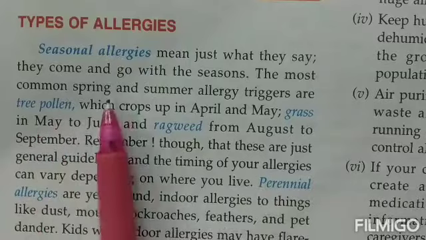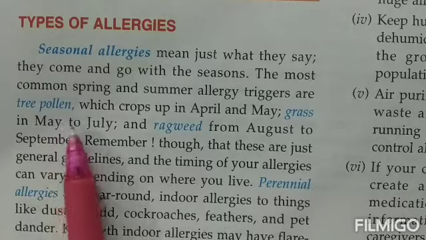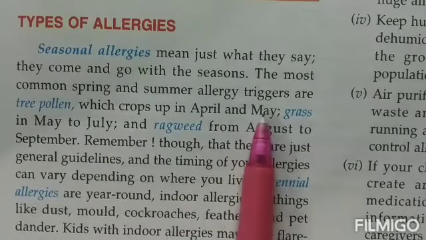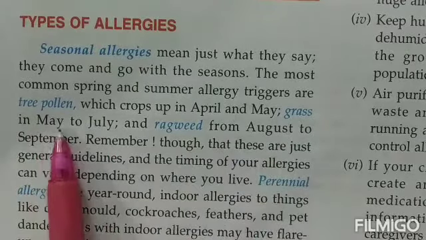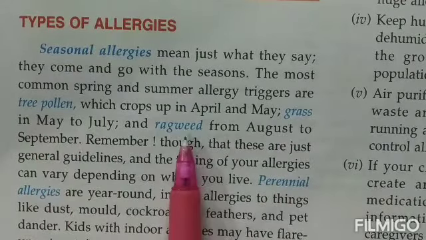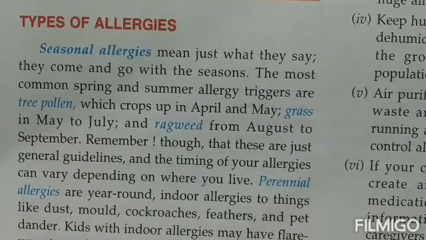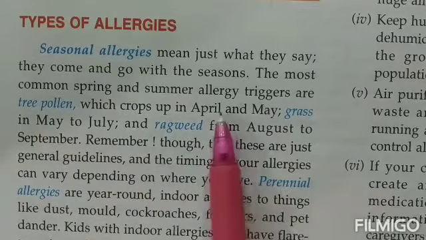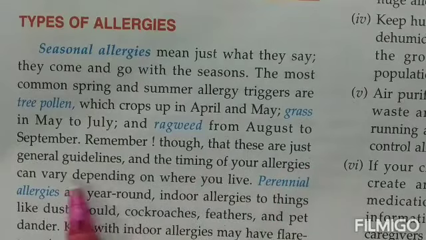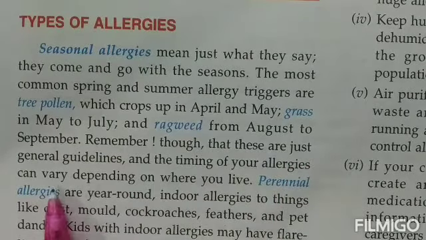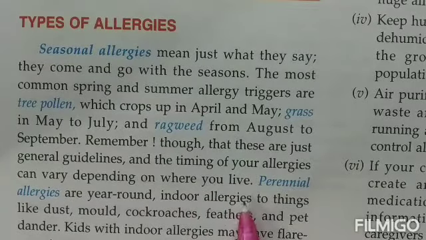The most common spring and summer allergy triggers are the tree pollen, which are there in the months of April and May, the grass in May to July, and the ragweed from August to September. Now this is telling children when these pollen cause the allergies, what are the months that they cause the allergies in. These are just general guidelines, and the timing of the allergies will depend on the place where you live, and also from person to person.